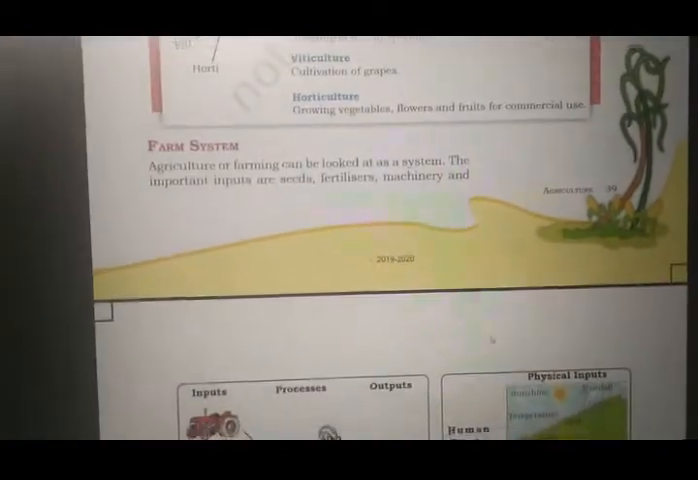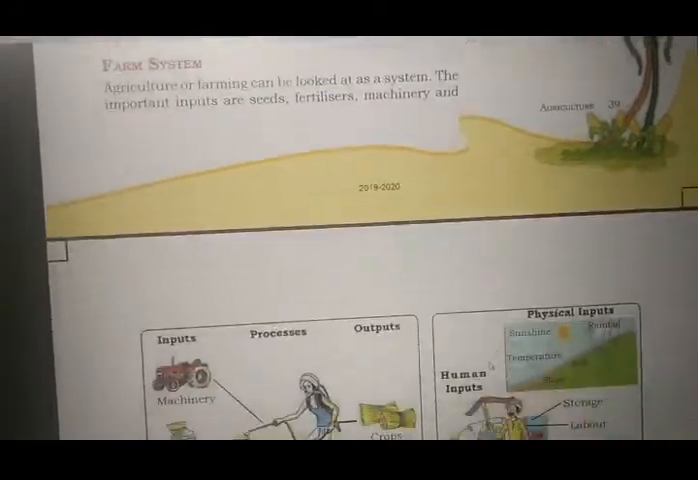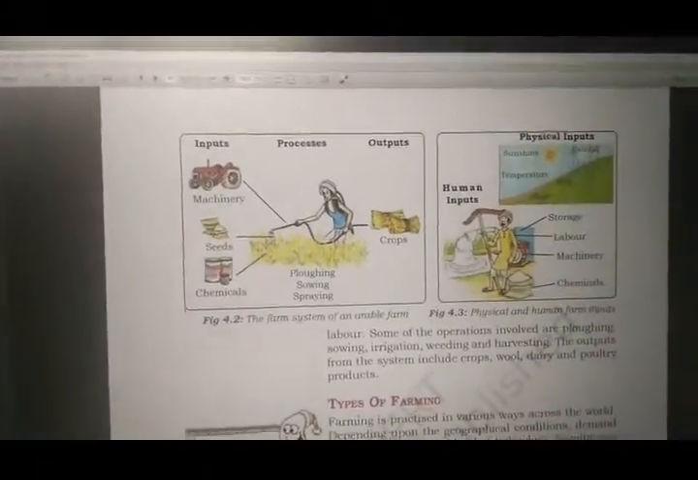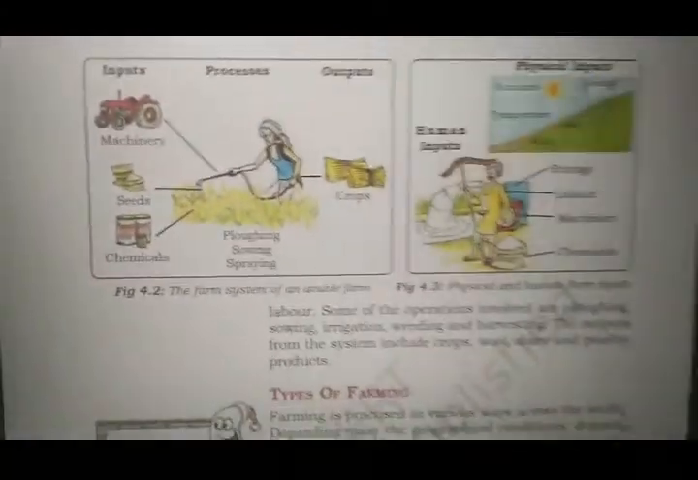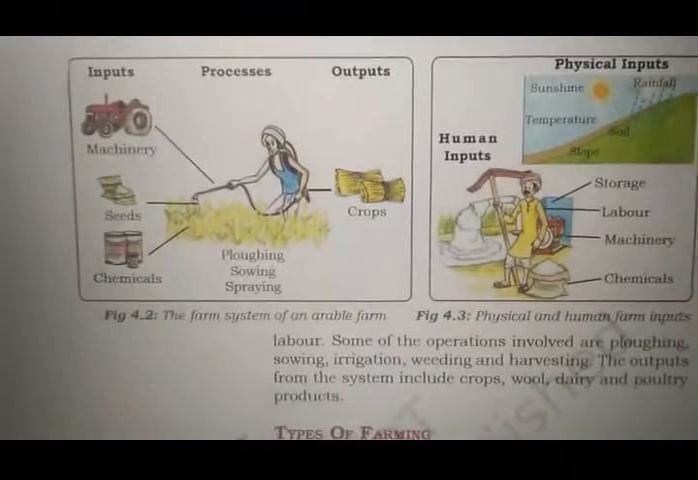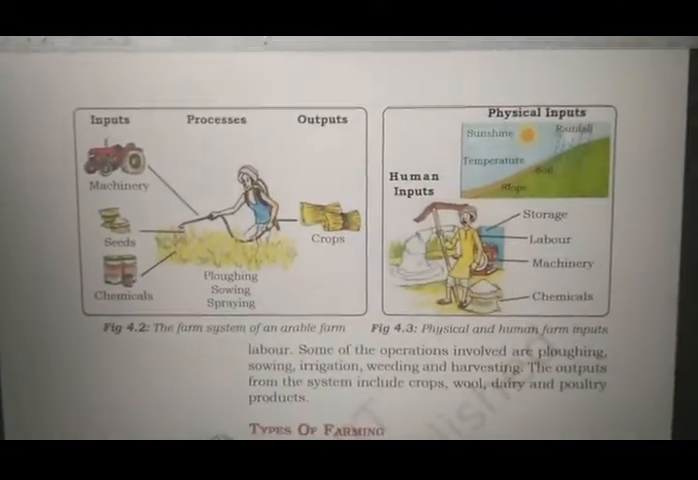That is seeds we need to give. We need to give fertilizers, we need to give machineries and we need to give labor. Without all these things, all these factors, agriculture will not take place. Now some of the operations involved are plowing, sowing, irrigation, weeding and harvesting. So that is how it is.